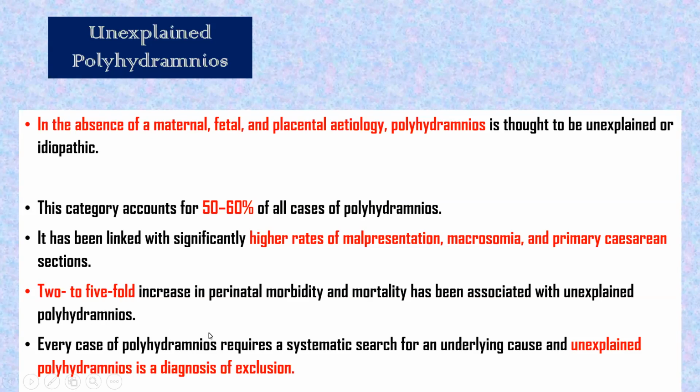Now every case of polyhydramnios requires a systematic search for an underlying cause, and unexplained polyhydramnios is a diagnosis of exclusion. We have to search all the causes: placental factor, maternal, fetal factor. When we could not find anything, then it became unexplained. It is a diagnosis of exclusion. What other conditions are there which are diagnosis of exclusion?